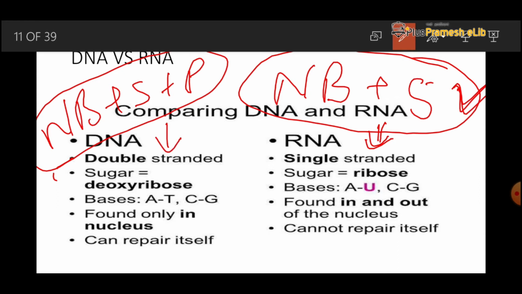Next difference, we can see the DNA is found only in the nucleus, the RNA may be found in the nucleus or outside the cell. The DNA has the capacity to repair itself, but RNA does not have the capacity to repair itself. Let's see how the repair can be introduced in the DNA and how it is not introduced in the RNA.